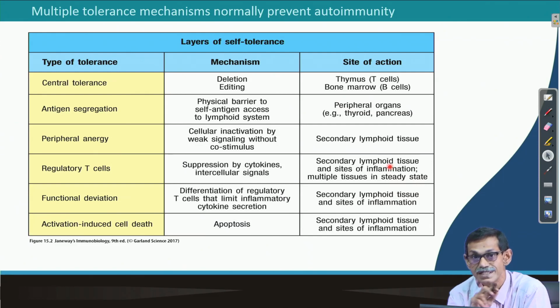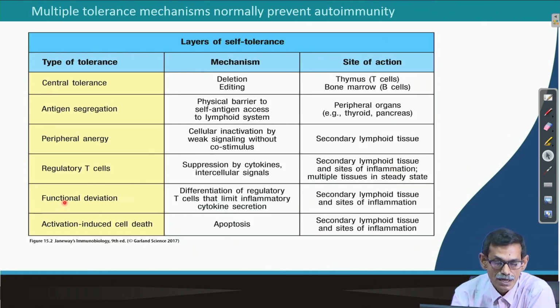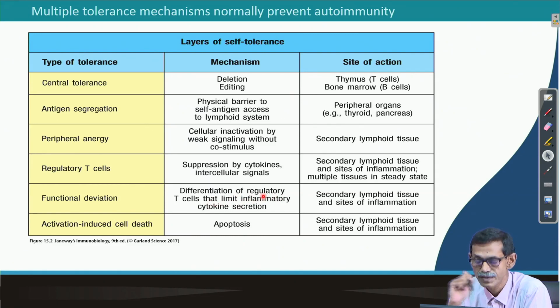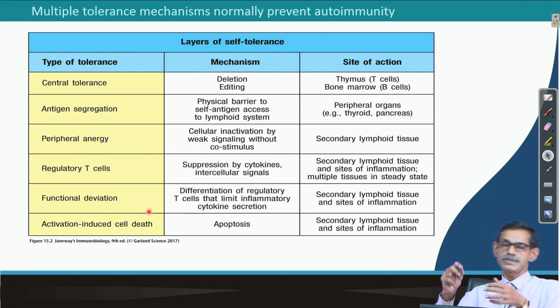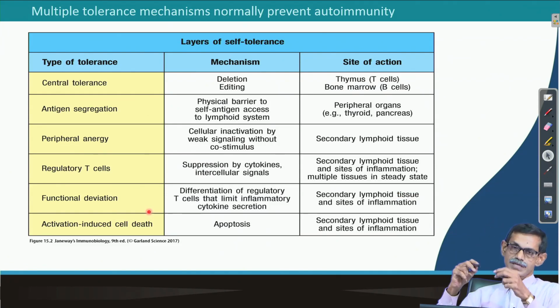Whatever I am telling here now is a normal case, when the immune system is working perfectly. Okay. Functional deviation. So, differentiation of regulatory T cells that limit inflammatory cytokine secretion, okay, and secondary lymphoid tissue are the site of inflammation. So, again they stop the inflammation also, not only the interaction and killing; inflammation is also stopped by the regulatory cell, okay, and activation of induced cell death. So, that we are going to discuss again. These are the points I am telling.